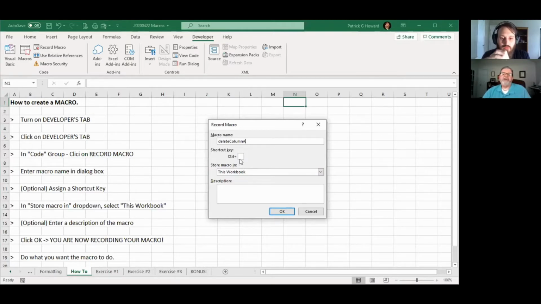Then if I want to, I can create a shortcut key, Control plus, let's say, delete. Okay, Control Shift D will now run that macro. I want to make sure and store it in this workbook, assuming I'm going to use it. Actually, when we go to our example, we'll be using it in that workbook. But you want to store it wherever you're going to be using that macro, if that makes sense.